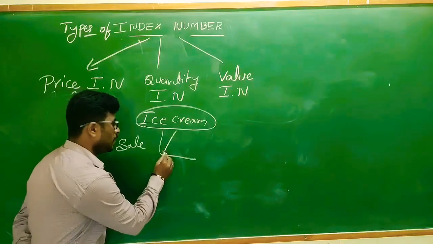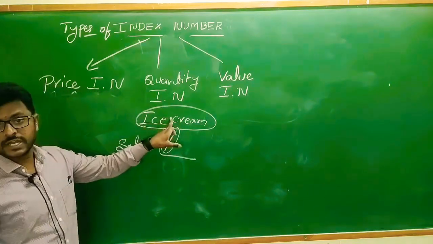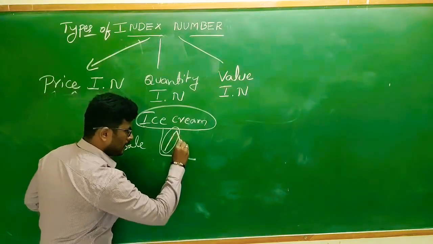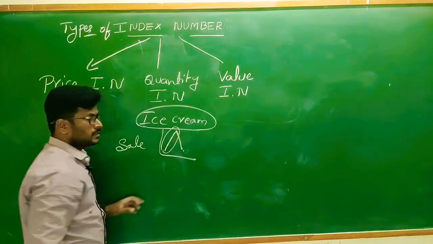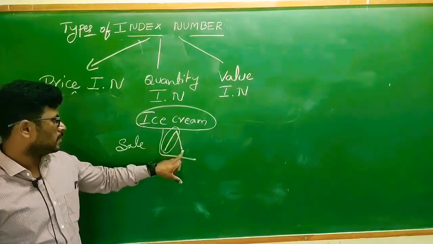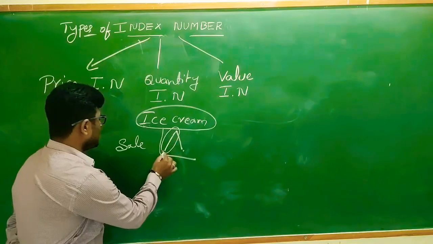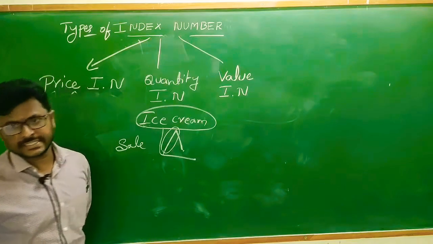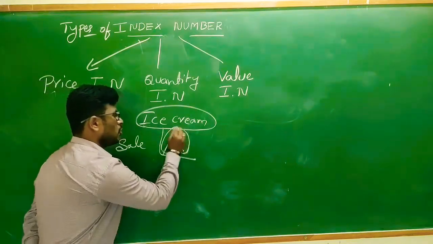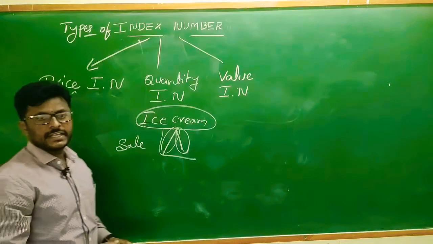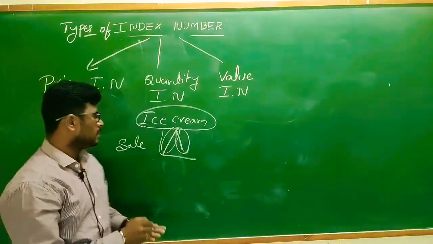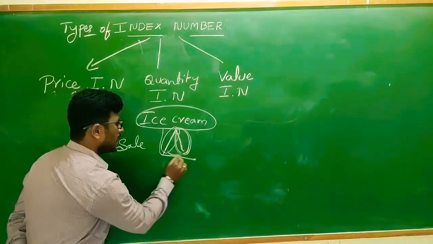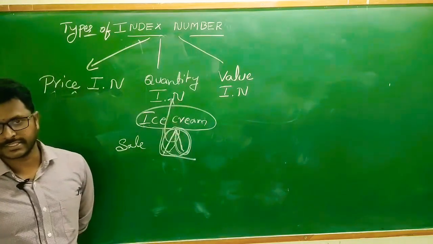So we should increase the production of ice creams, the quantities. Automatically in winter season ice cream sales will decrease. That is also one of the best examples. Sometimes quantities manufactured increase, sometimes decrease. That showing a direction, increase and decrease, that direction is called quantity index numbers.